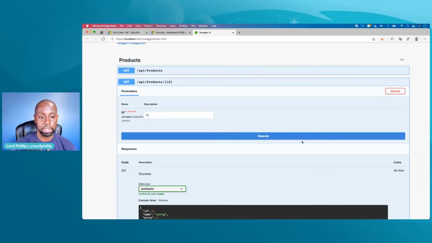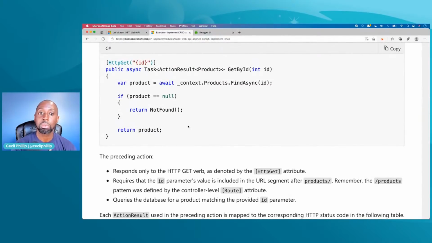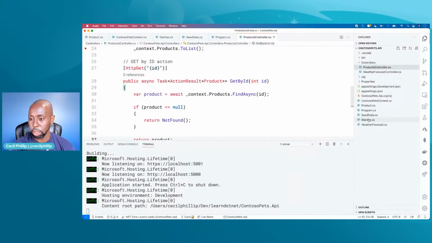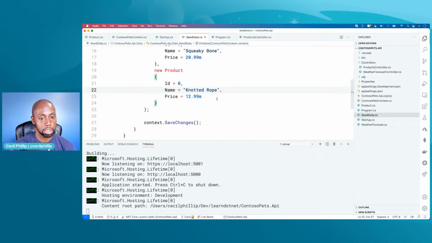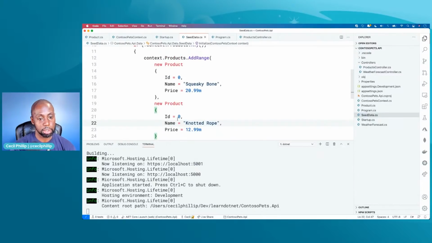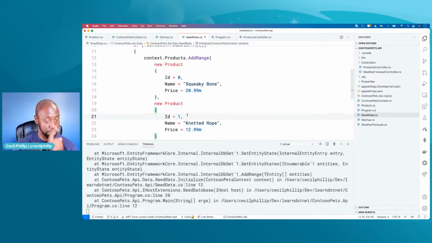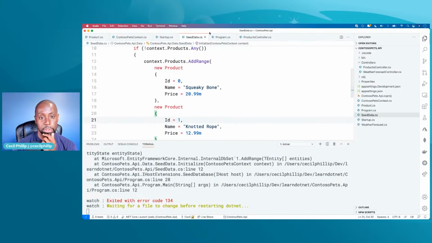So if I try it out for myself, I actually don't know what the IDs of these things are. What are the IDs for this thing? Let's look in the, I think it's in seed. All right, so I have, oh, that doesn't make sense. Let's do that. 1. There we go. So now we have one with an ID of 0 and one with an ID of 1, right? So based on what we're doing, I should be able to pull back one of these things, okay?